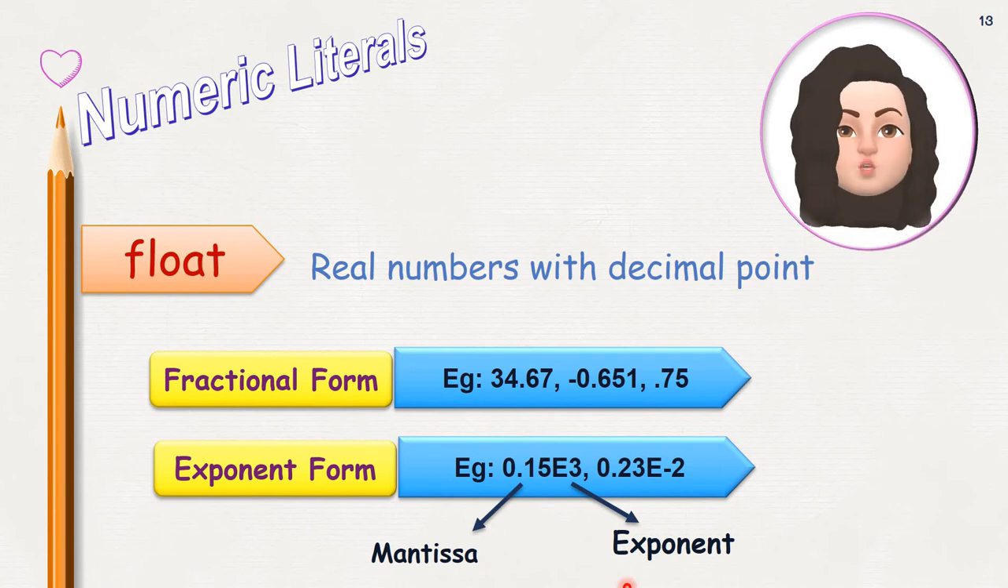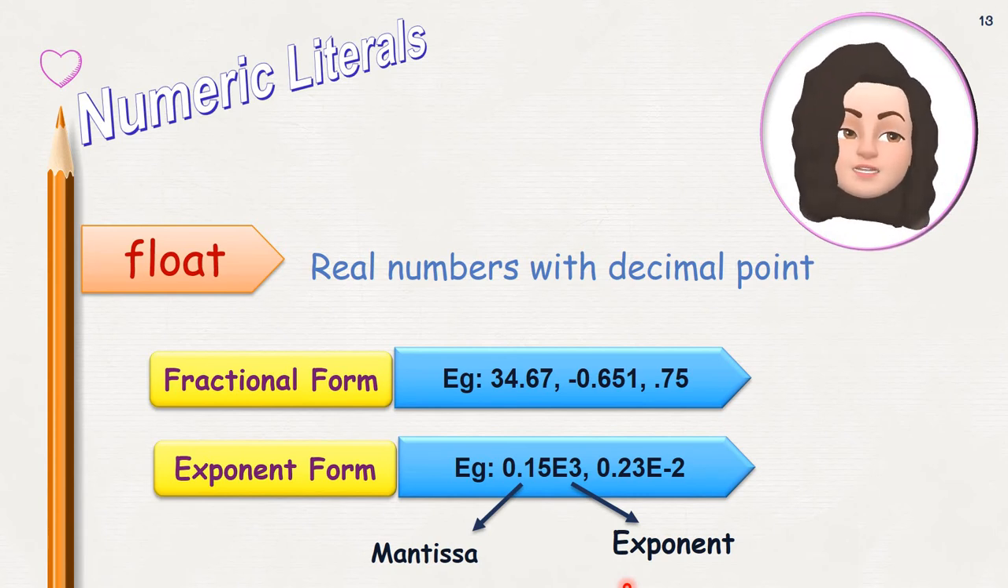Float. Floats are real numbers with a decimal point. What is an integer? Integers are whole numbers without a decimal point. So float: real numbers with a decimal point. It can be positive or negative. This float can be represented in two forms. One is fractional form, the other one is exponent form.